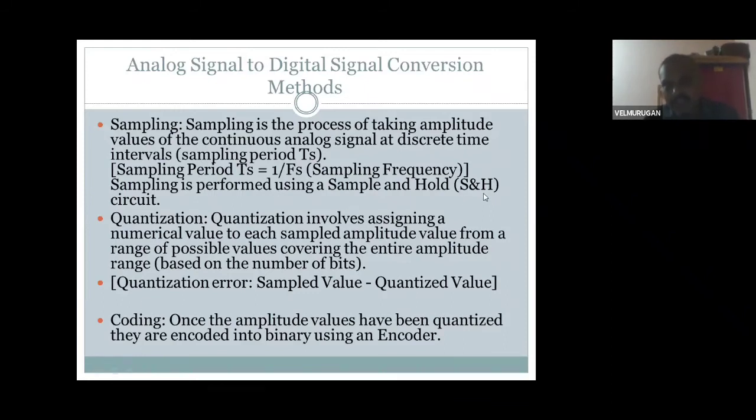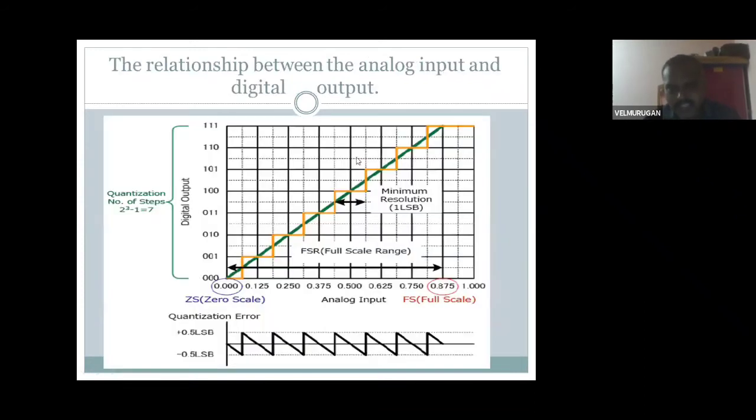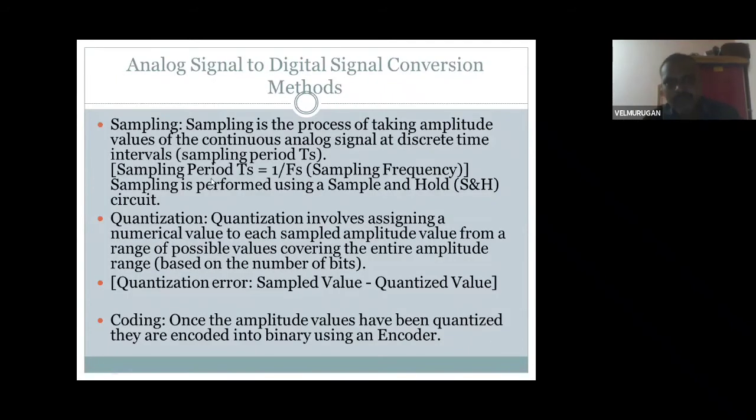Why are you using sample and hold? See here, this is a sample. It is sample and hold. This becomes discrete. Okay. So it's a sample, Fs equal to 1 over FM. That's why we use the frequency component. There is a sampling theorem: Fs is greater than or equal to 2 FM. That is the sampling frequency theorem.